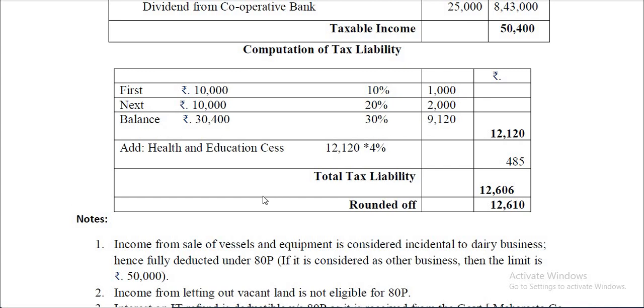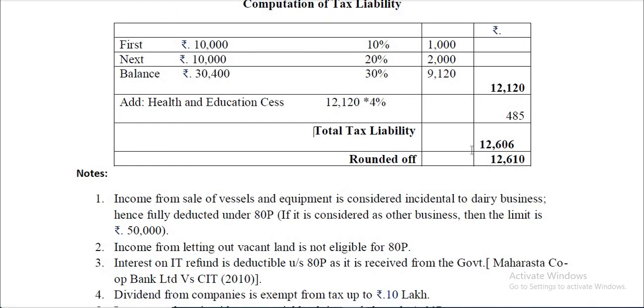In my previous explanation, I made a mistake. I told you what is applicable to individuals. I told you if it is more than 50 lakh, 10%, and if it is more than 1 crore, it is 12%, 15%. I'm subject to correction. If it is more than 1 crore, 12% surcharge is applicable.